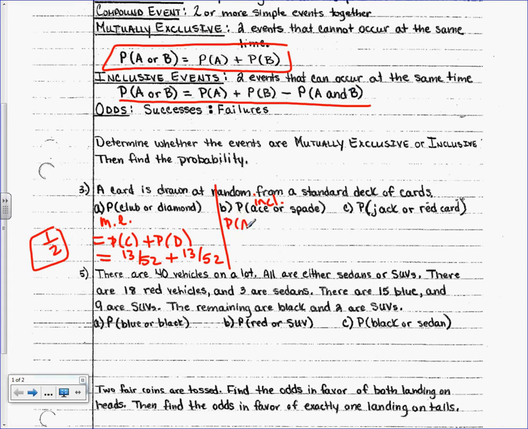So probability of an ace plus probability of a spade minus the probability of an ace of spades. That's not multiplication, it's an ace of spades, if that makes sense. How many aces are in the deck? 4 out of 52. How many spades are in the deck? 13 out of 52. How many ace of spades are in the deck? 1 out of 52. Did anyone get confused as to where those numbers came from? Go ahead and add that together, or combine it, I guess. And what do you get?